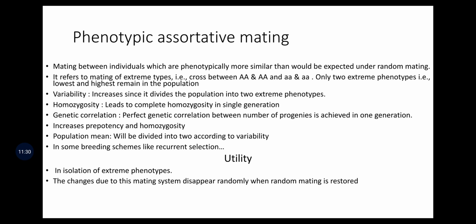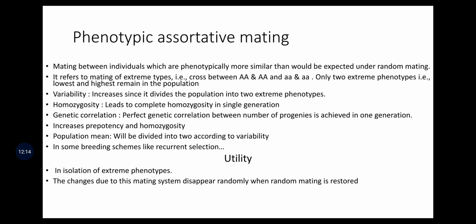Next is phenotypic assortative mating. Here, mating is between individuals which are phenotypically more similar than would be expected under random mating. That means externally, the appearance is quite similar between the individuals which are undergoing crossing. Like here you can see the allelic combinations, the crossing between capital AA and capital AA or small aa and small aa. Likewise the crossing will be done. Here only two extreme phenotypes, that is lowest and highest, remain in the population. Either highest will remain or lowest will remain.